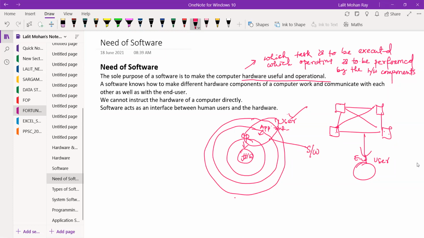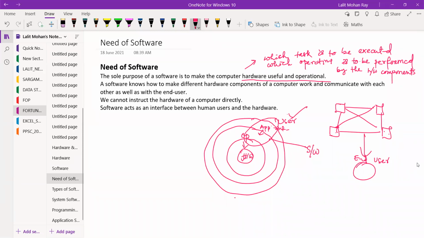So the user is the human, the hardware are the physical components. A human user cannot access the hardware directly, cannot give the instruction directly to activate it. We are using the keyboard, the mouse, we are clicking. That means we are not directly giving the signal, because when we click, a software, a device driver, will be activated.